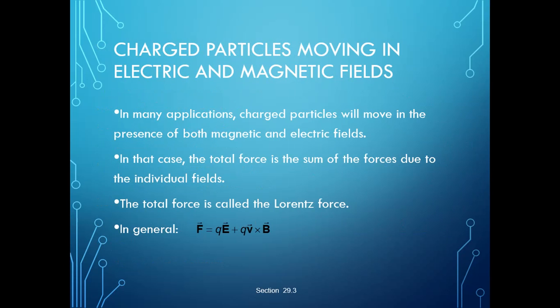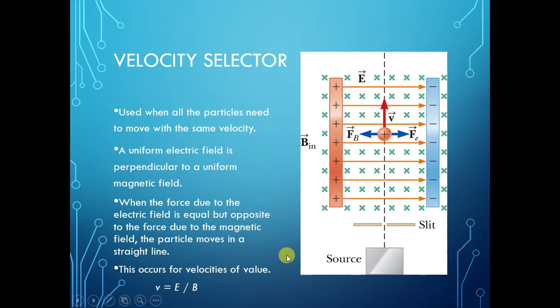Now, a charged particle moving in electric and magnetic fields. A charged particle may move in the presence of both a magnetic field and an electric field. In that case, the total force is the sum of the forces due to the individual fields. So the total force is called the Lorentz force. In general, F equals q into vector E plus q into vector v cross vector B.